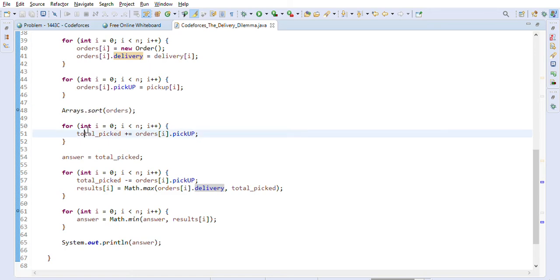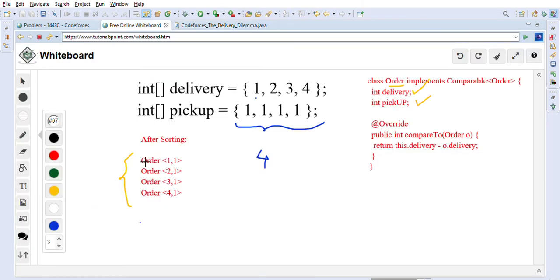After that we are calculating the total pickup time. The total pickup time we have calculated is 4. After that, we will consider one-by-one pickup. For example, if he takes delivery for the first item, so he is not picking up the first item, what will the total time be? 1 comma 3, because the total time is the maximum of these. The maximum of 1 comma 3 is equal to 3.